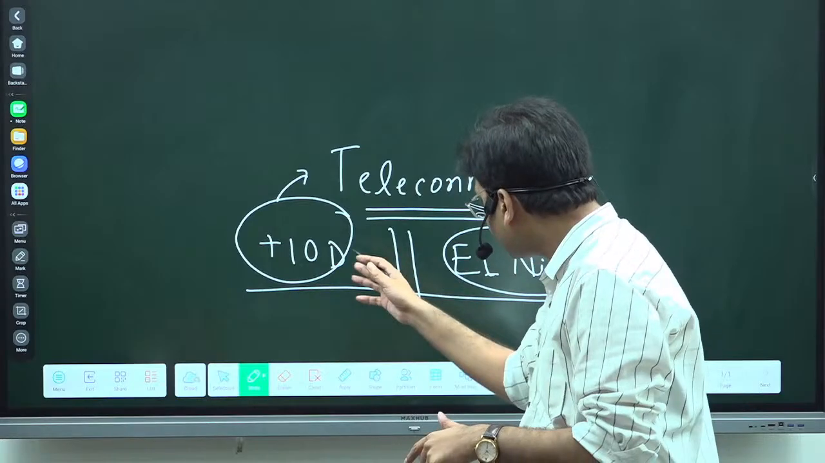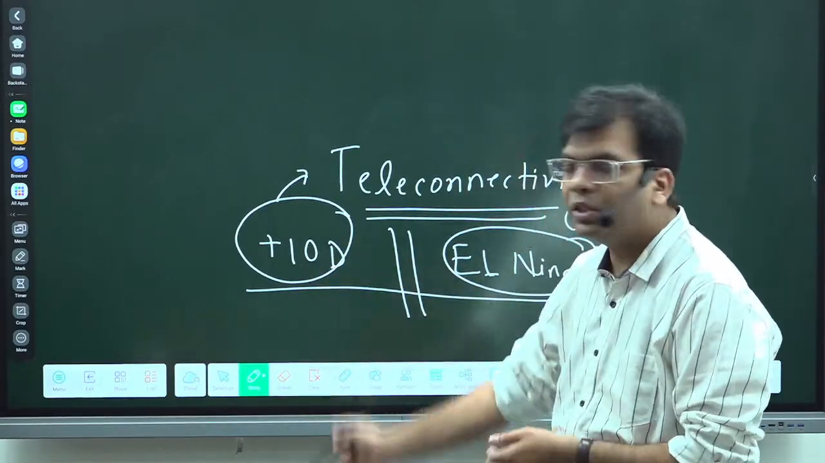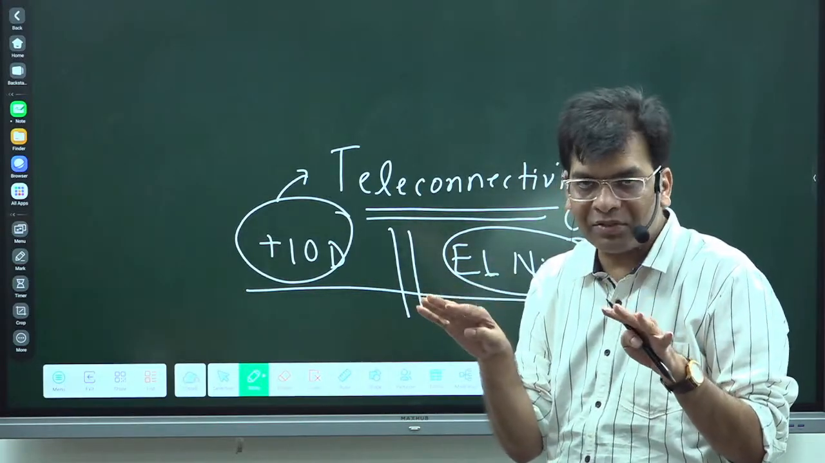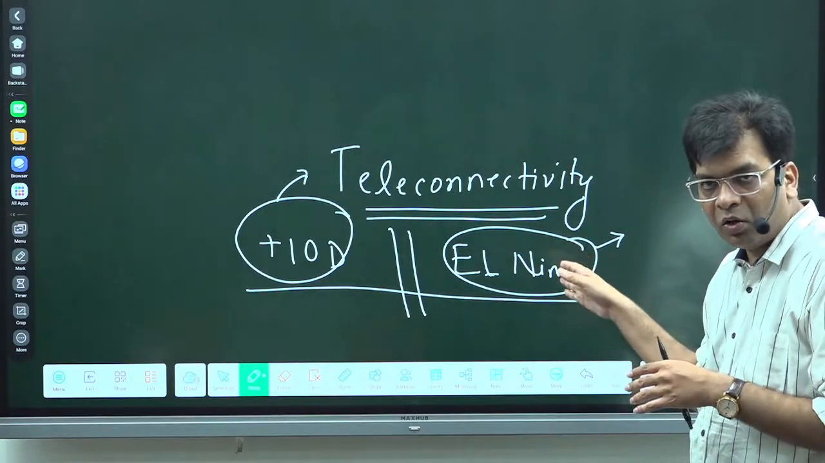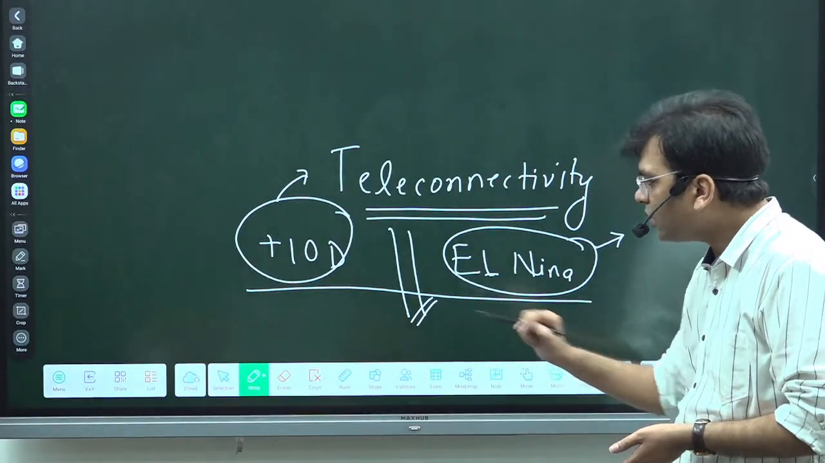If both exist at the same time, El Nino and the positive IOD, they will balance each other. This is the sign of low rainfall. This is the sign of high rainfall. So they will balance each other.